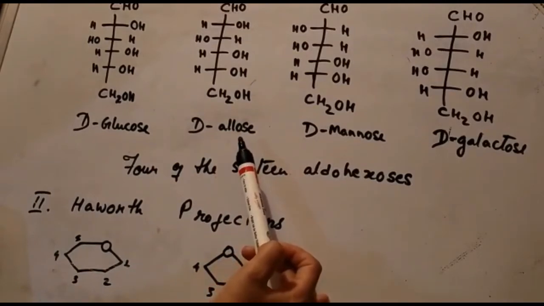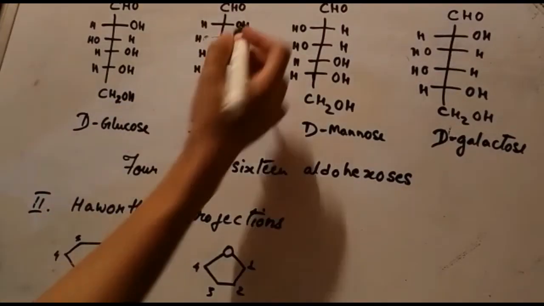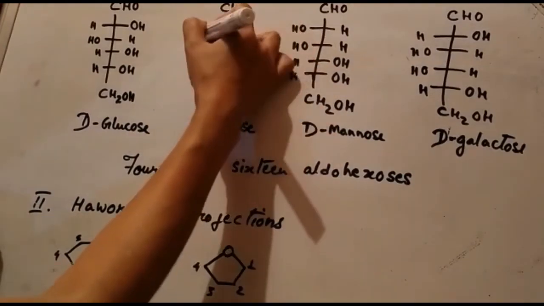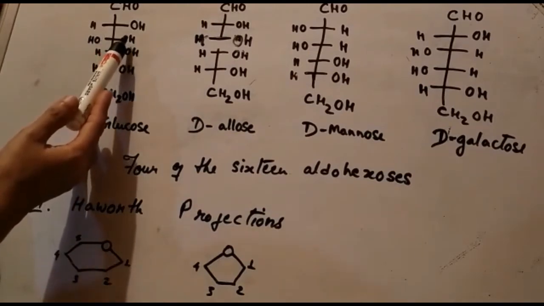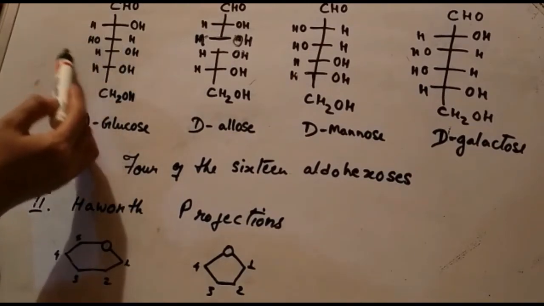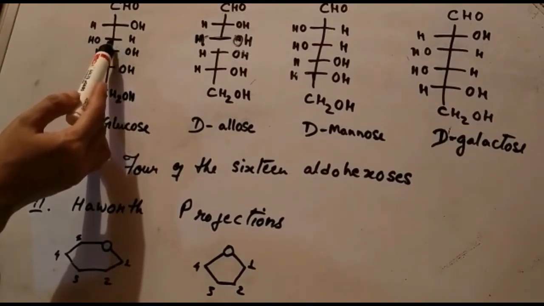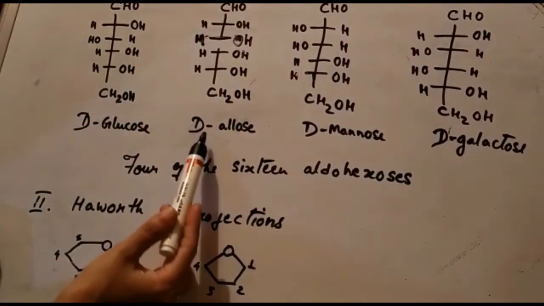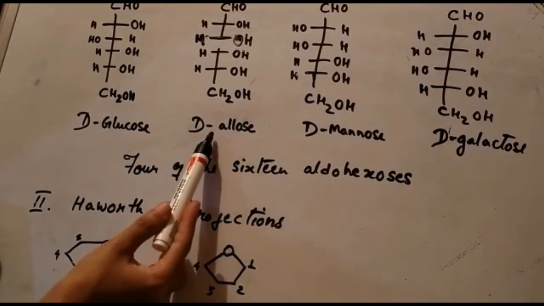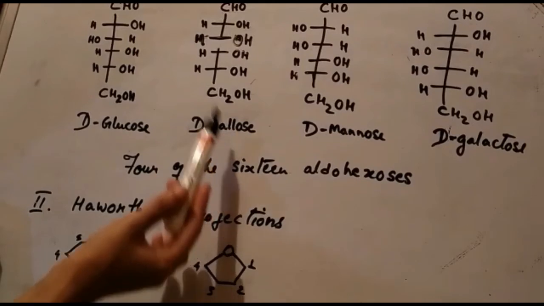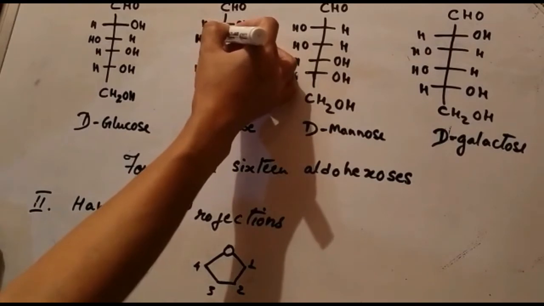At the carbon here it should be OH and here it's H. So by changing the orientation of the hydrogen and the hydroxyl bonds on the left and right side of the Fischer projection, that means at carbon number 2, we get a different monosaccharide molecule, that is D-allose. So the difference between these two is only at carbon number 3 here.